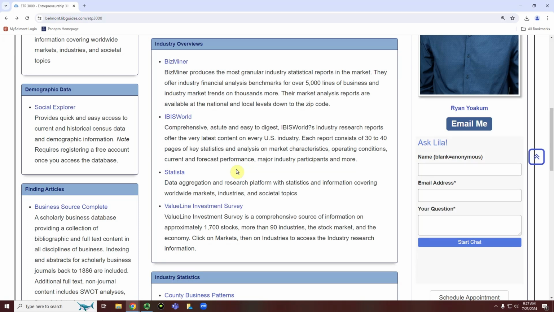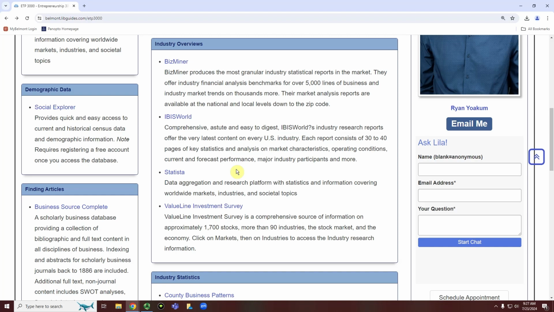Hello, my name is Ryan Yoakum, and today I'm going to show you how you can use Statista for the Entrepreneurship 3000 course. Statista is a data aggregation website that pulls data from all over the web. This can help us build a market profile as well as an industry report if we use it in specific